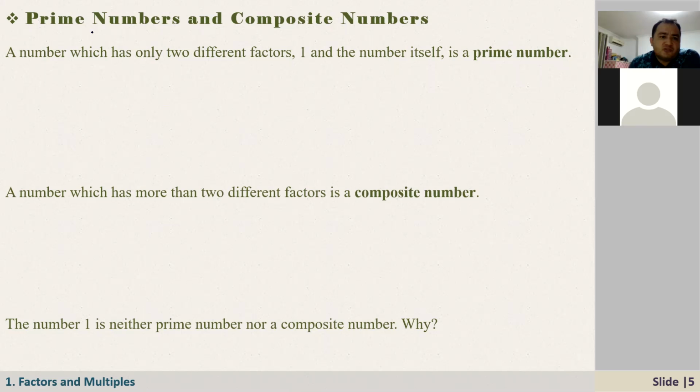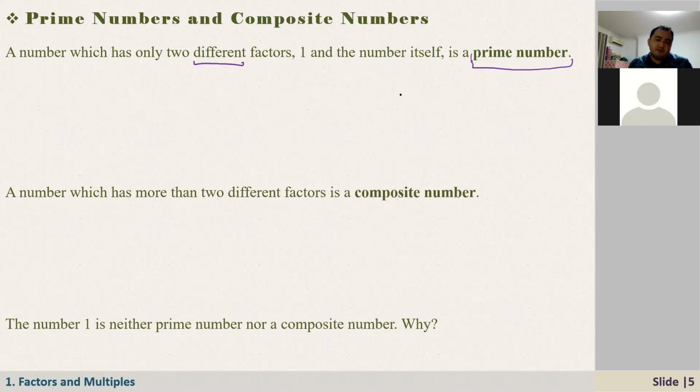What is a prime number? Also, you might remember this. It is a natural number which has exactly 2 different factors. Now you know what a factor is. So these are special numbers. If they have exactly 2 different divisors or factors, we call them prime numbers because they play a really important role in some problems. That's why they deserve a special name. So a number which has only 2 different factors, 1 and the number itself, is a prime number.